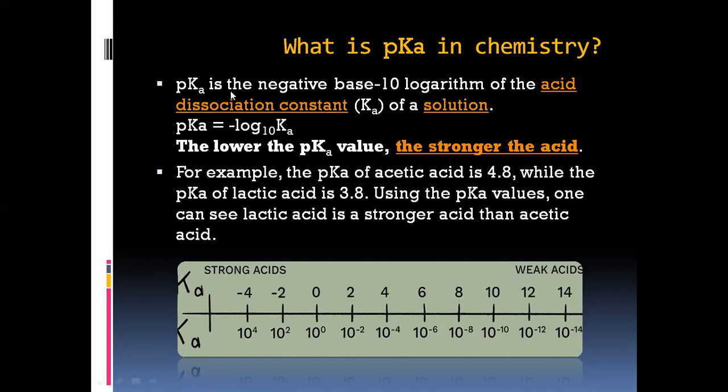So pKa is the negative base 10 logarithm of the acid dissociation constant, that is K subscript a, of a solution. That can be written as pKa is equal to minus log base 10 Ka, where Ka is the dissociation constant of the given acid. The lower the pKa value, the stronger the acid. The lesser the pKa value, the acid will be much stronger. So you have an example.